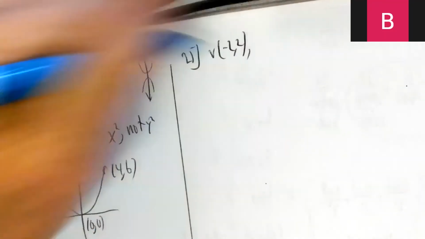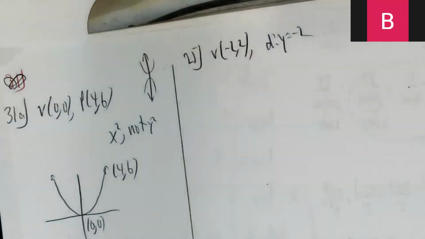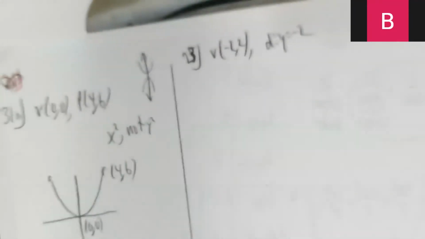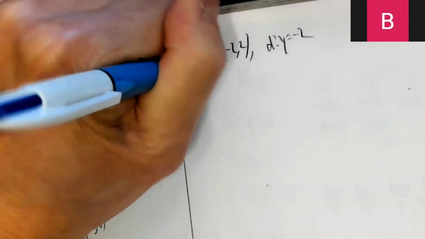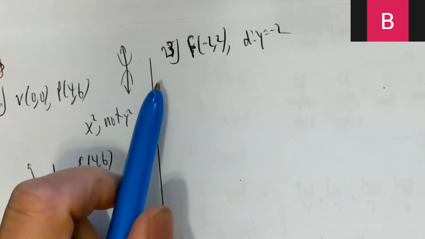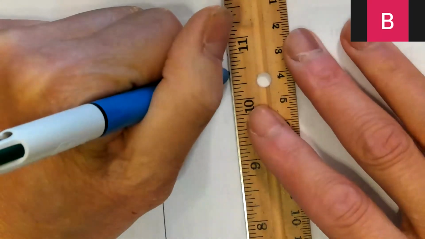Okay, 25, it says the vertex is -2, 2. Directrix, y equals -2. No, I'm looking at it wrong. That's 23, sorry. 23, focus. No, I'm reading it totally wrong. Focus -2, 2. I'll get it. Focus -2, 2, directrix, y equals -2. Okay, I think I got it now.